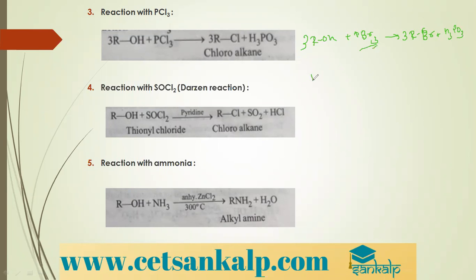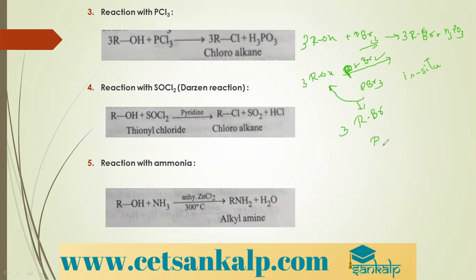So what we do is we take alcohol and, instead of taking PBr3, we take red phosphorus and treat it with bromine. Within the reaction, red phosphorus and bromine get converted to PBr3, and that will react with alcohol to give three molecules of RBr. Such reactions are called in situ reactions. Please do remember they are called in situ reactions.